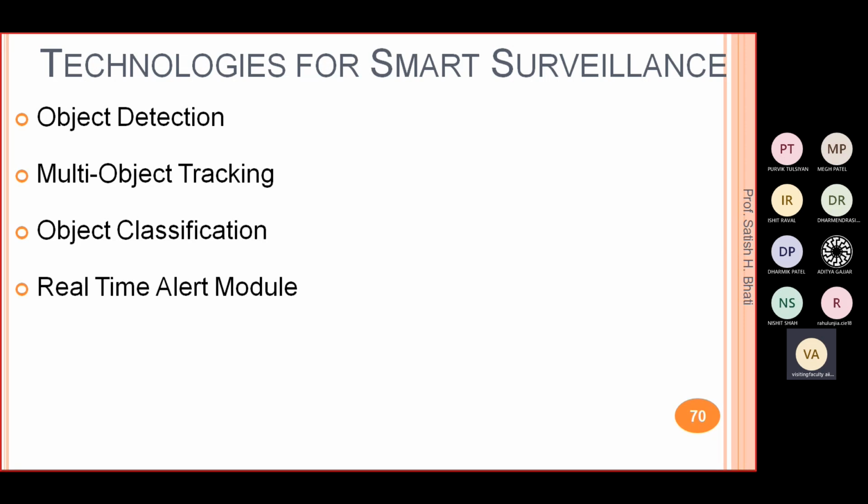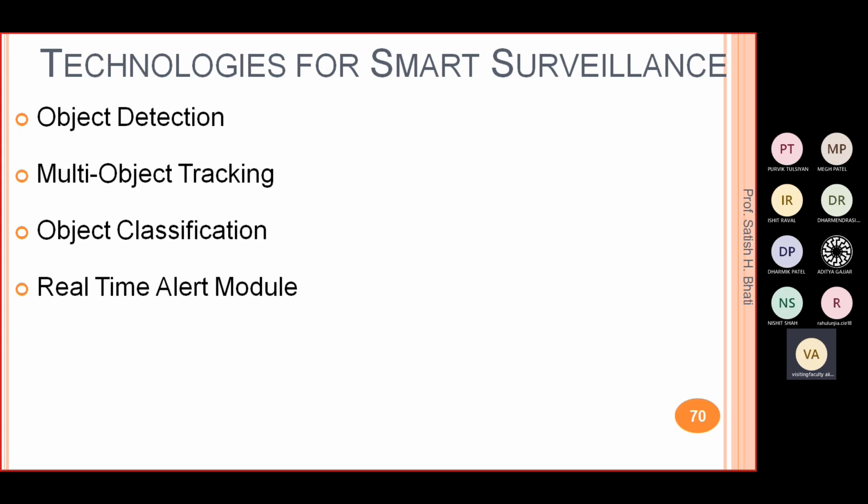Then the real time alert module. In this also we can include pattern recognition, deep learning, and machine learning techniques. All this technology we are using for object detection, multi-object tracking, and object classification. For all these things we have to perform some image processing or video processing techniques, or we can say computer vision tools.